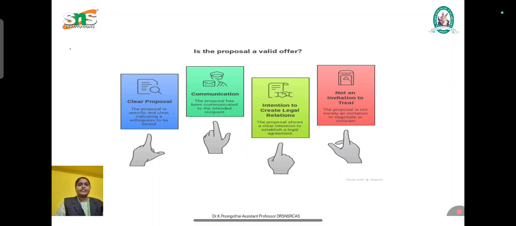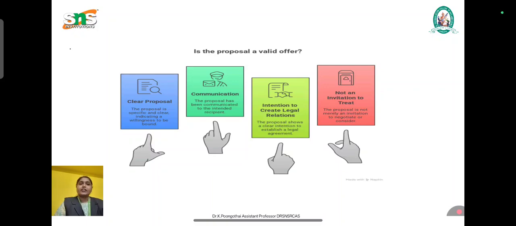The next thing is lawful consideration. Here the lawful consideration should have certain essentials for a valid contract. The essentials of a valid offer: it must be clear and defined. It must be communicated to the offeree. It shows the intention to create a legal relation. It should not be a vague one. It must be in an express or implied form, that is oral or written format. So that is an offer.